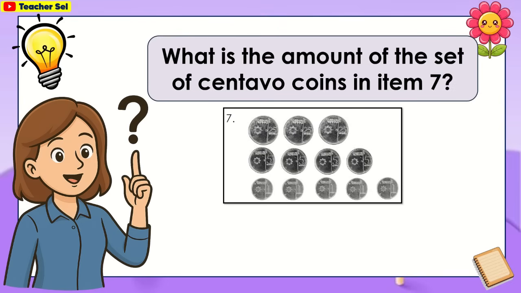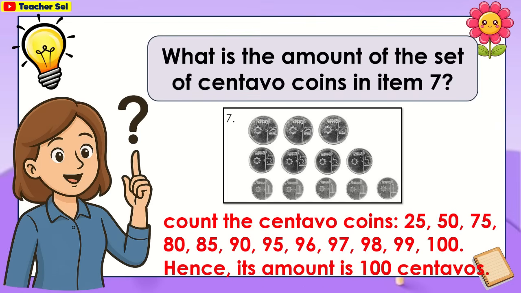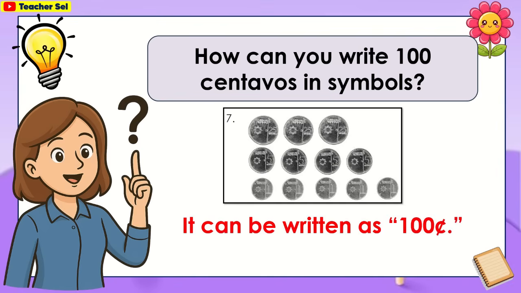What is the amount of the set of centavo coins in item 7? Count the centavo coins, 25 up to 100. Hence, its amount is 100 centavos. How can you write 100 centavos in symbols? It can be written this way.